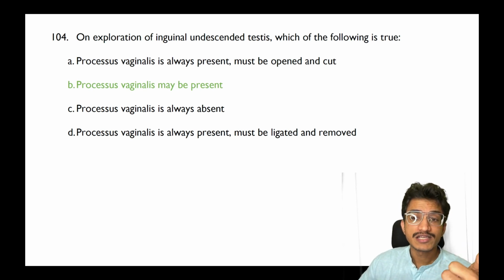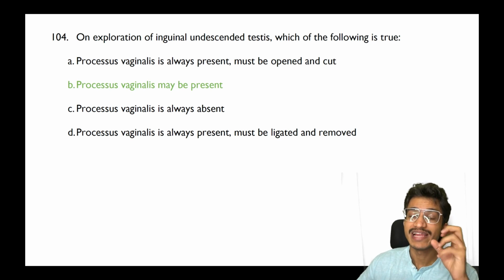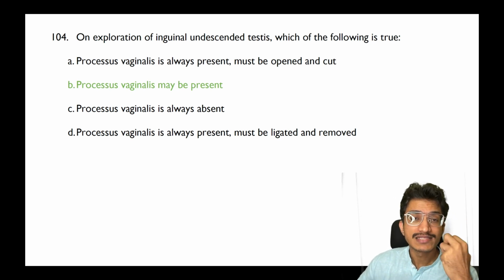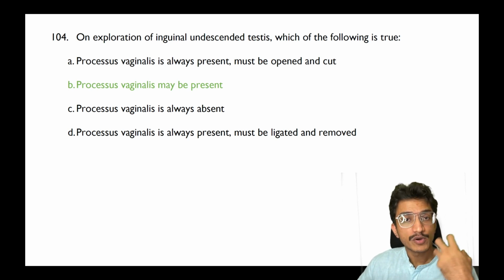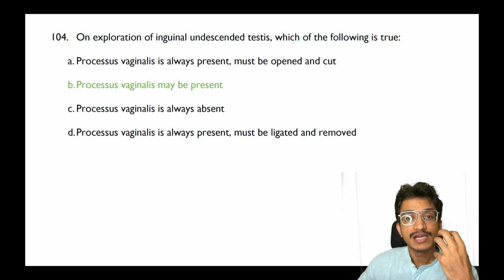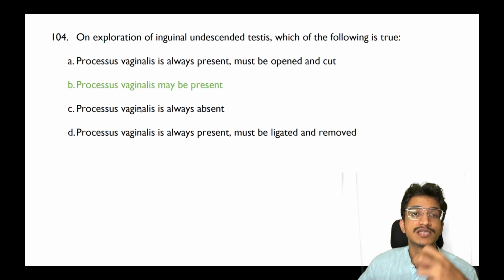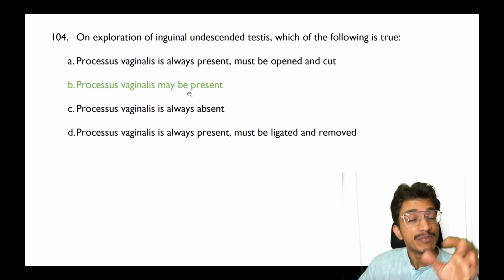Inguinal undescended testes question regarding processus vaginalis, and I have not been able to find a very accurate reference in either of our books. But what I read online is that processus vaginalis usually gets obliterated, what we commonly see while the testis is descending. But usually, in undescended testes there may be presence of processus vaginalis, which is associated with inguinal congenital hernia. So according to me, the answer should be that it may be present.